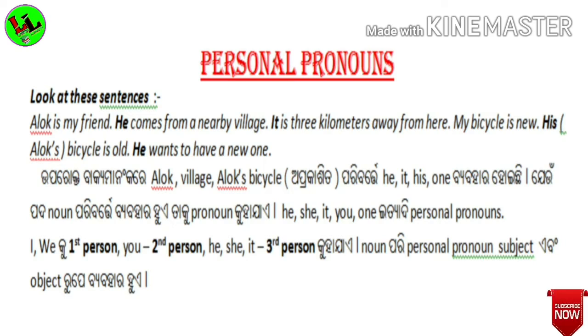Now, I told you many sentences as examples. In the first sentence, you see, Alok is my friend. And in the second sentence, he comes from a nearby village. Here, he is used instead of Alok. And in the third sentence, it is 3 kilometers away from here. Here, it is a pronoun which is used in place of village. And in the fourth sentence, my bicycle is new. His bicycle is old and he wants to have a new one. Here he refers to Alok also.